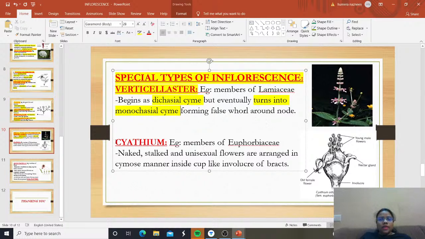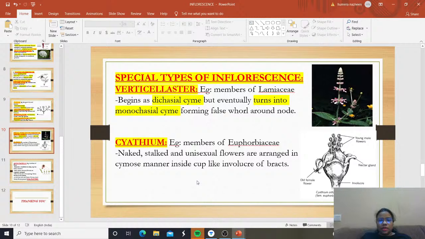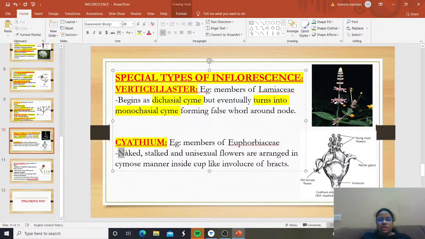Okay. The next special type of inflorescence that we have is cyathium. What do you mean by cyathium? The example of cyathium is members of Euphorbiaceae. Cyathium type of inflorescence is seen in members of Euphorbiaceae. And what is happening here? Naked, stalked and unisexual flowers are arranged in cymose manner.